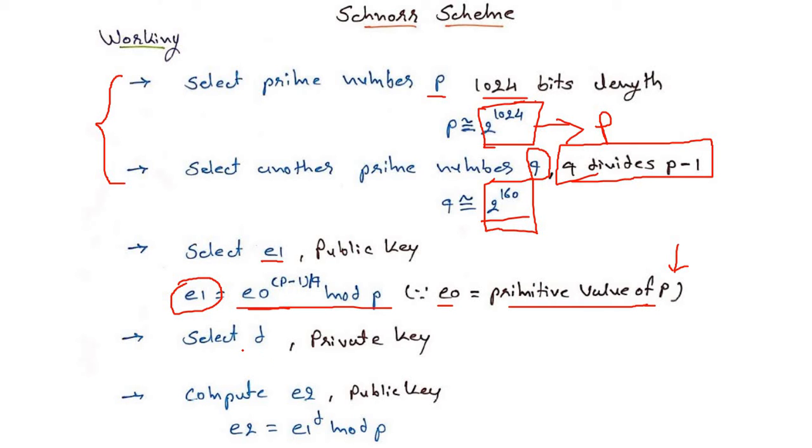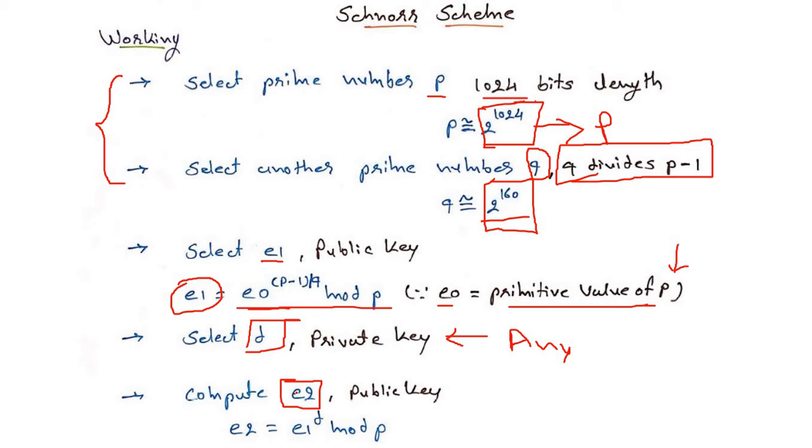Now we will choose the private key d. We can choose any value for the private key. Now we will use the private key for the generation of the second public key E2.